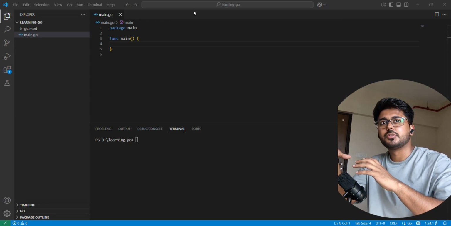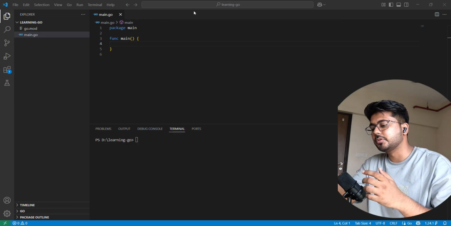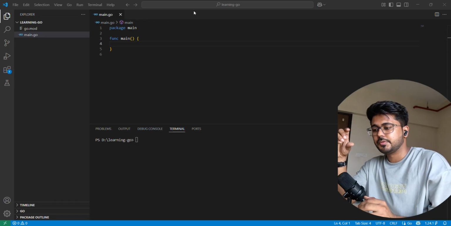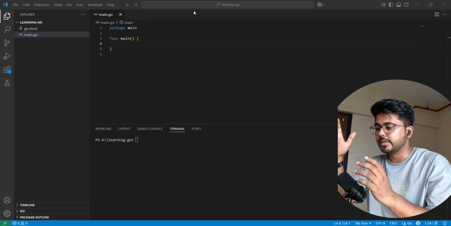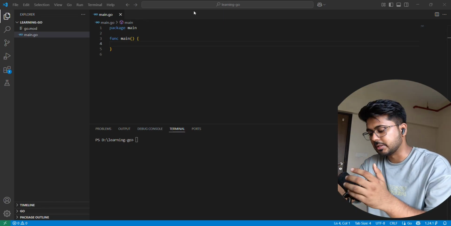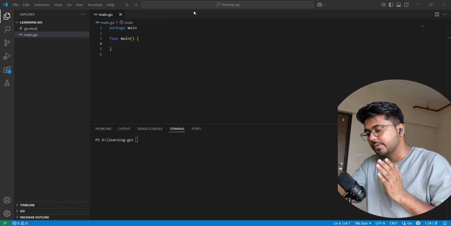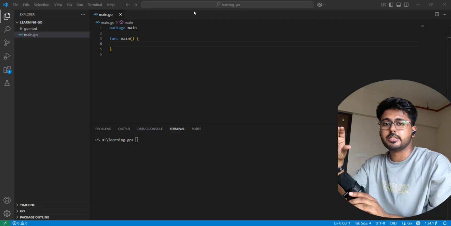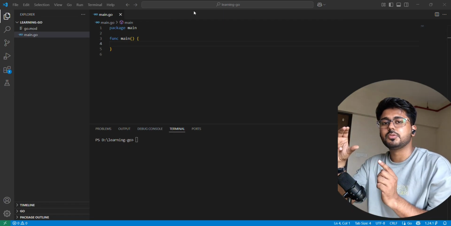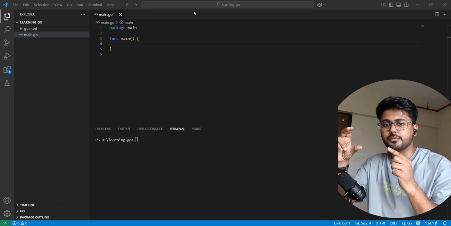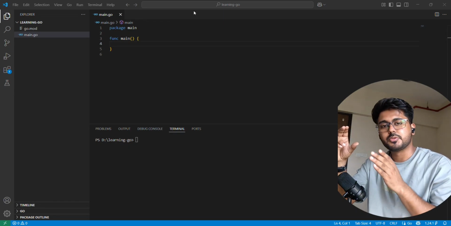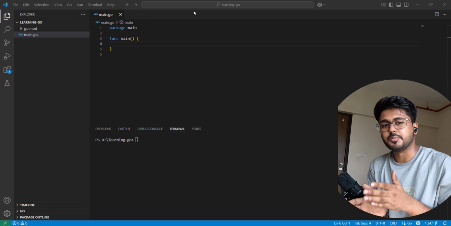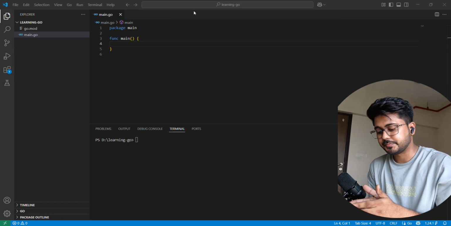Let me cover one more thing: what is the difference between concurrency and parallelism. For that, just imagine how OS threads work. Whenever we are pushing a process to a thread, the thread should have the availability to process it. There is a CPU, and the CPU contains a finite number of cores.